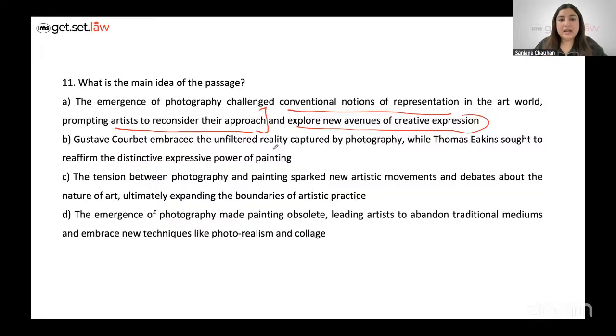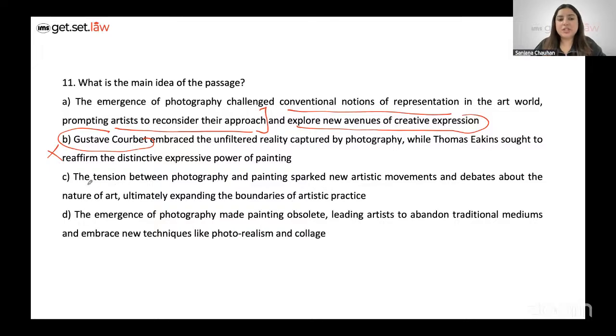Gustav embraced the unfiltered reality. You know why we can eliminate option B is because we're not just talking about him. He is just a small example, right? So B is out. I didn't even have to read the entire sentence, right? Look at C. The tension between photography and painting sparked new artistic movements and debates about the nature of art, ultimately expanding the boundaries.